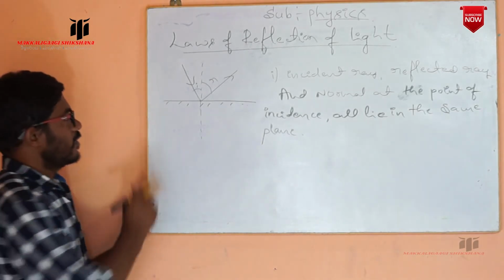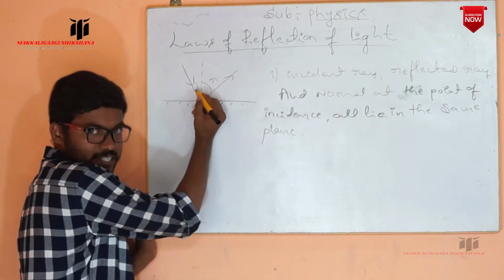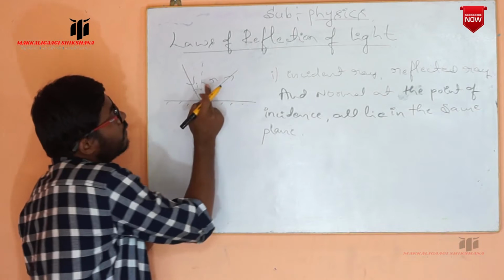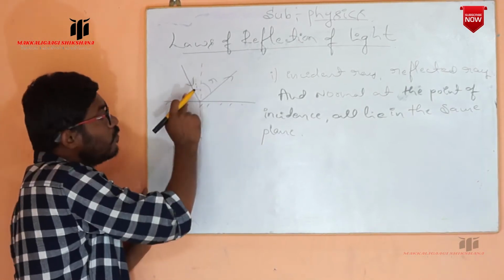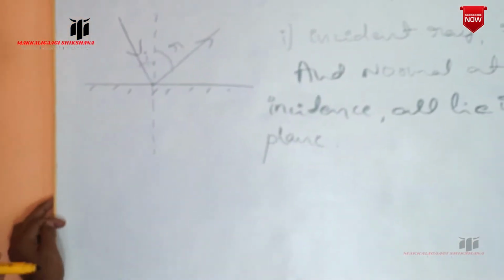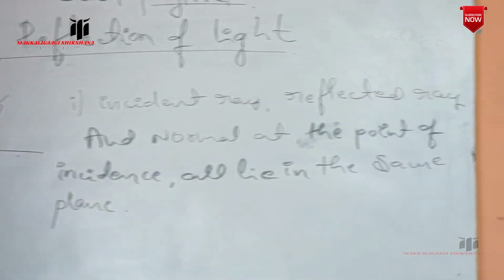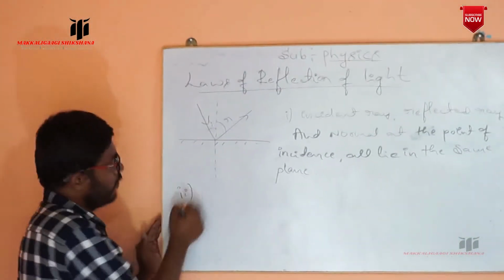Okay, next here. The second law is, see, whatever the angle of incidence is here, it is made between the normal and the incident ray, and whatever the angle of reflection is between the normal and the reflected ray, those two are equal. Means the angle of incidence is equal to the angle of reflection. So that is the second law of reflection of light.